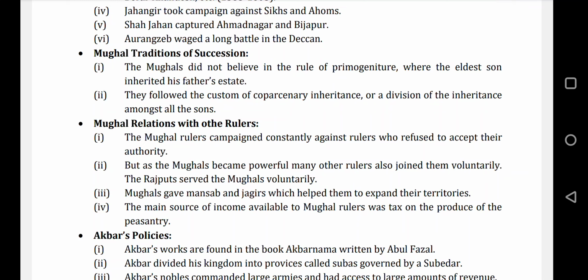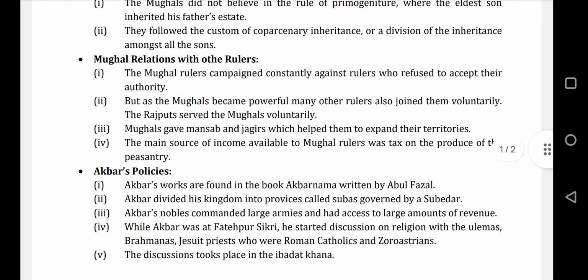Instead, they followed the custom of coparcenary, according to which the property or the kingdom was divided equally among all the sons. Okay, no daughter, only sons. So yes, it was followed by the Mughals.